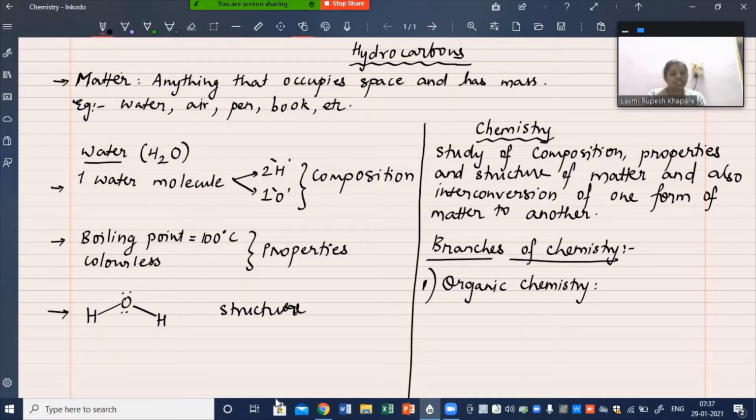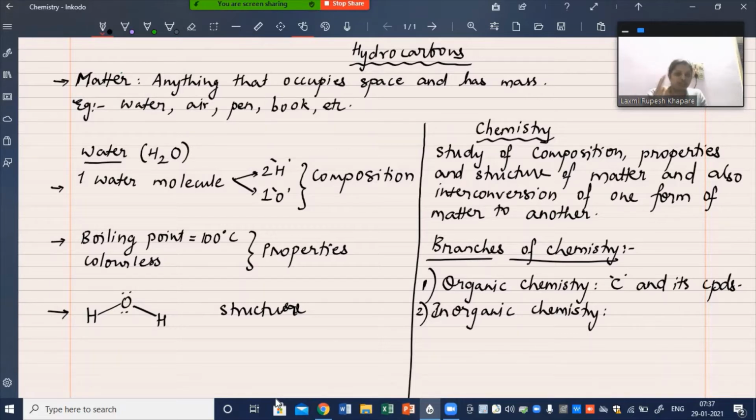Now, organic chemistry is the branch of chemistry which deals with the study of carbon and its compounds. The second branch, inorganic chemistry, deals with the study of elements other than carbon and its compounds.